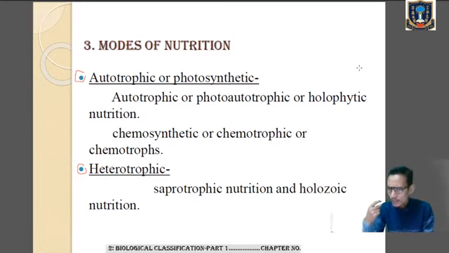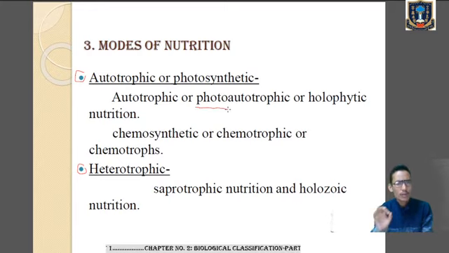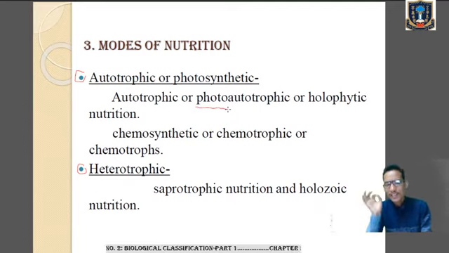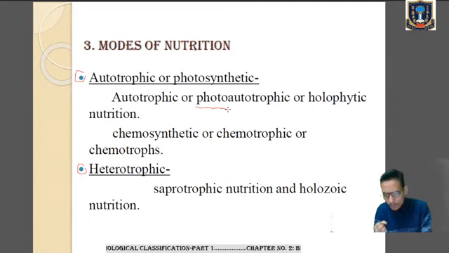And we can say that their mode of nutrition is called autotrophic mode of nutrition or photoautotrophic mode of nutrition, because the word photo means light. So in the presence of light, green plants perform the process of photosynthesis and produce the food particles. So it's also called photoautotrophic mode of nutrition, or we also call it holophytic mode of nutrition.